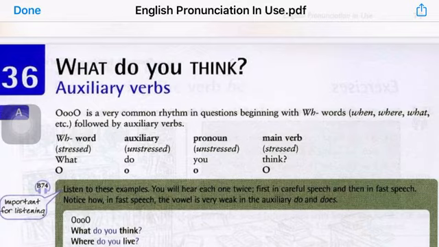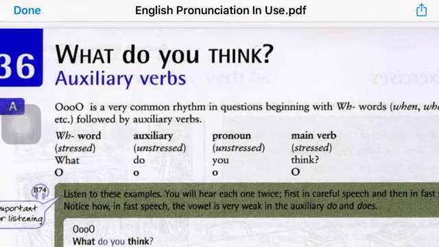So for example, a typical question in English would consist of the WH word, the question word, which should be stressed, then the auxiliary, which should be unstressed, then the pronoun, which also should be unstressed, and then the main verb, which should be stressed. So we will have a strong, weak, weak, strong stress pattern. So for example, we have the question, what do you think?